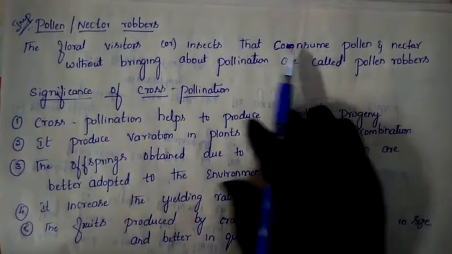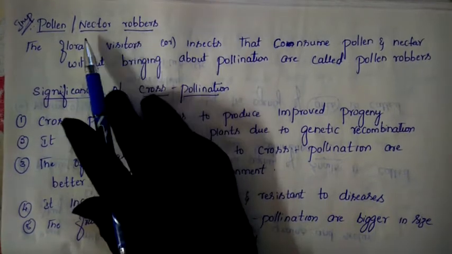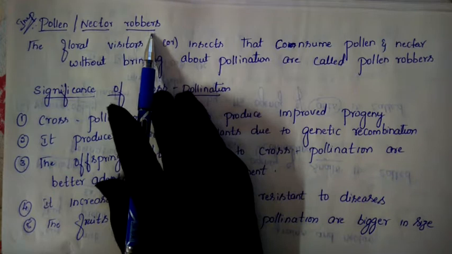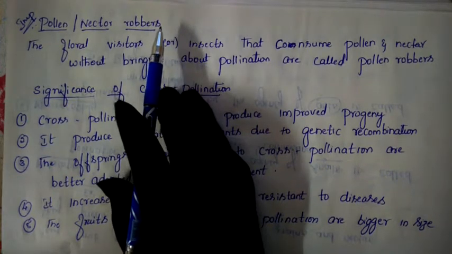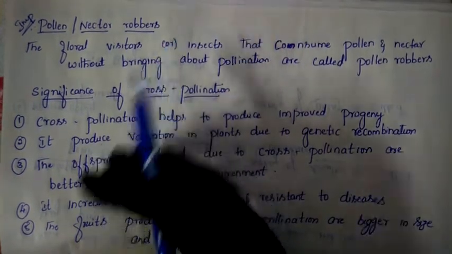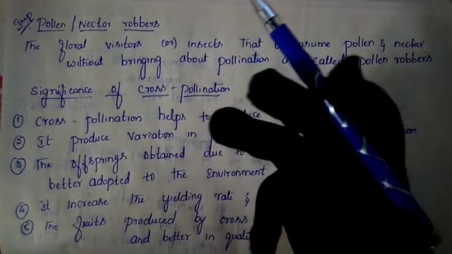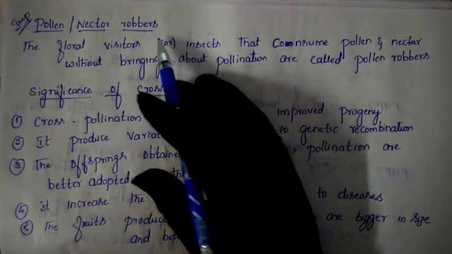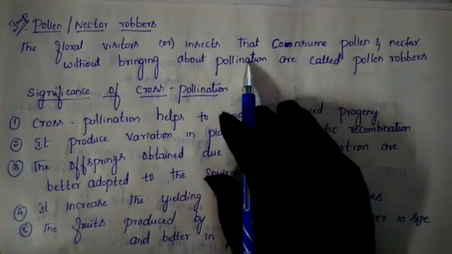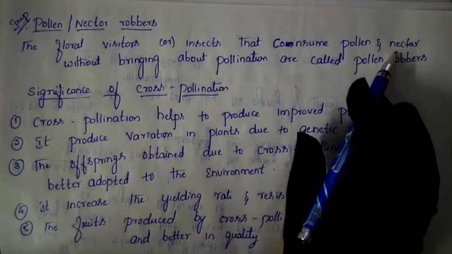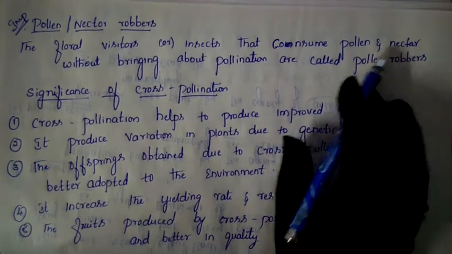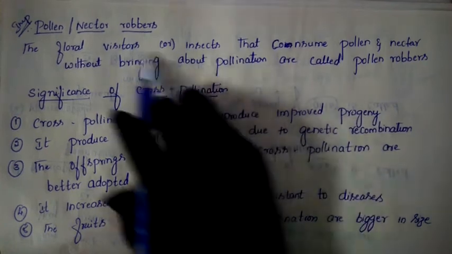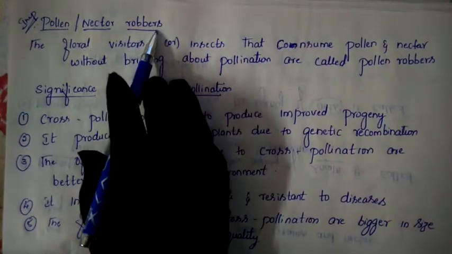Such insects we call pollen robbers, or nectar robbers. Robbers means thieves. If any person robs things without informing, we call that person a robber. Here, without performing pollination, they come, absorb all the nectar and pollen grains, and go off. That is why we call it a pollen robber or nectar robber.